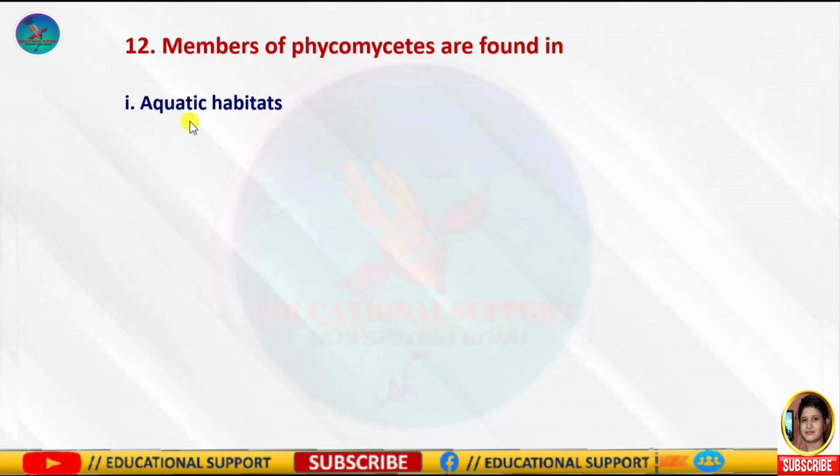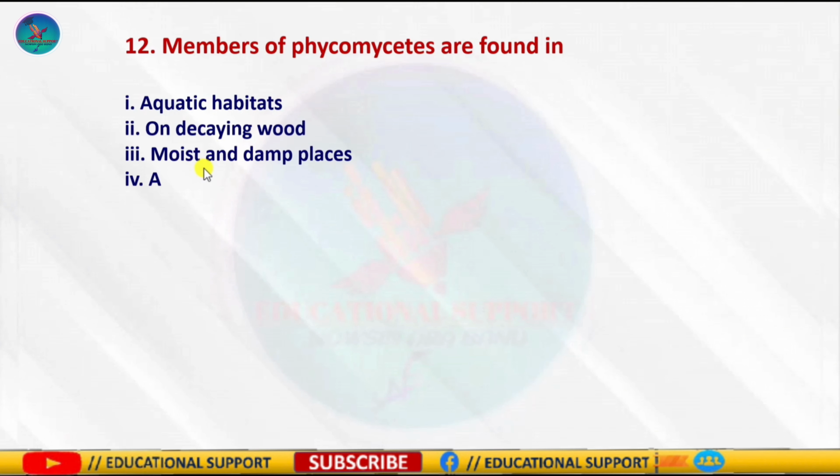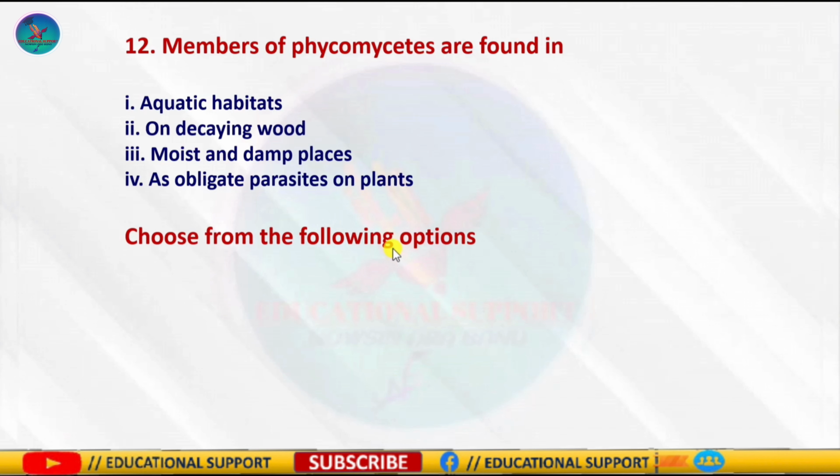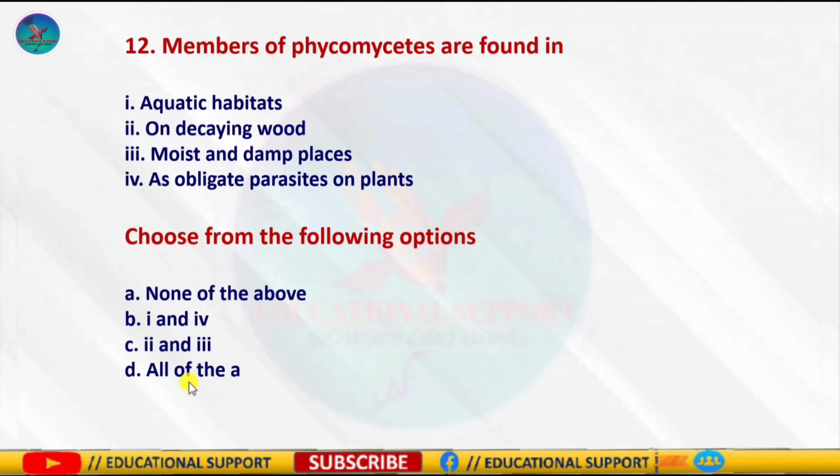Question number 12 is, members of Phycomycetes are found in, and the options are: 1, aquatic habitats; 2, on decaying wood; 3, moist and damp places; 4, as obligate parasites on plants. Choose from the following options: none of the above, 1 and 4, 2 and 3, and all of the above.